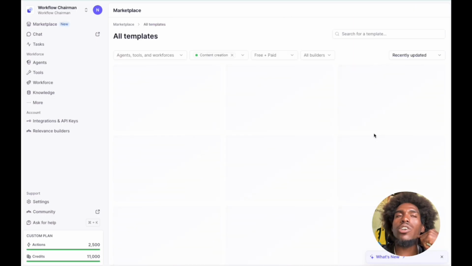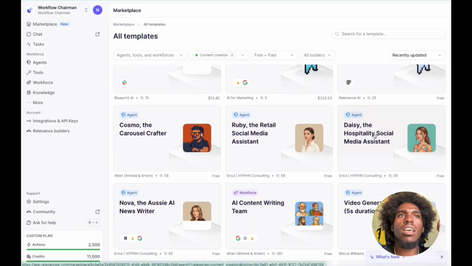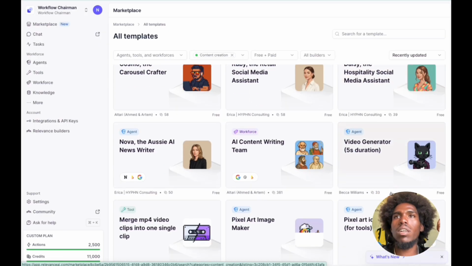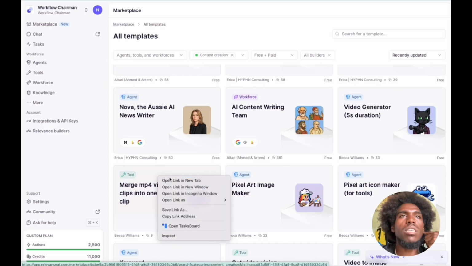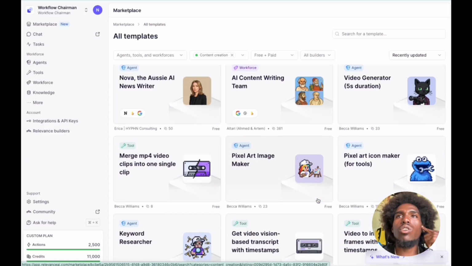So let's see, content creation, because that is the agent that I want to build. So I see video generator, 5-second duration, merge MP4 video clips into one single clip. That's cool. Let me see. I'm gonna open this in a new tab.